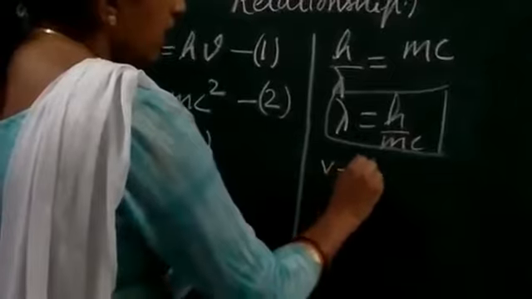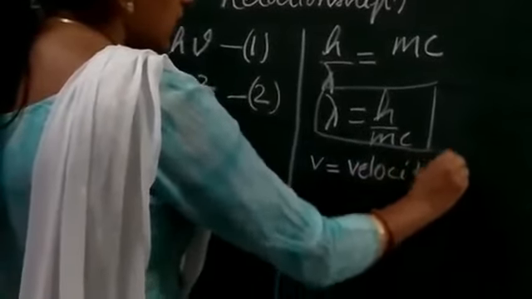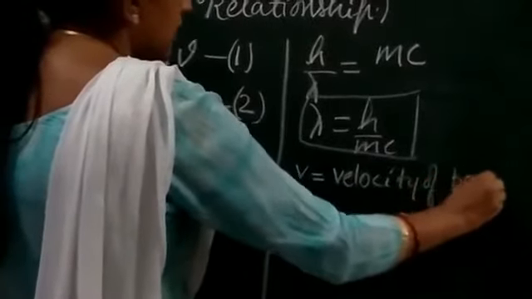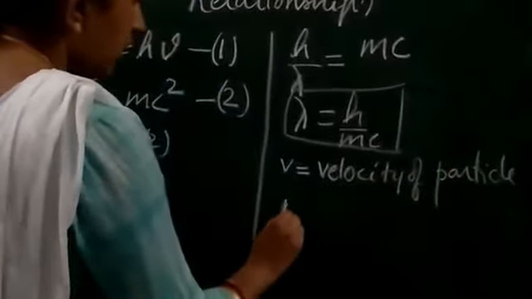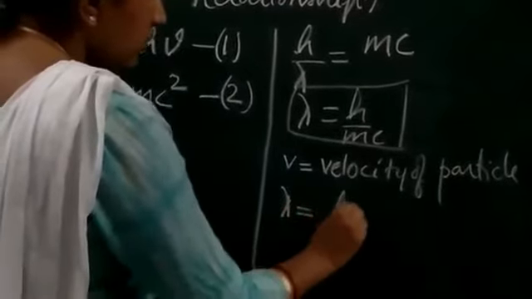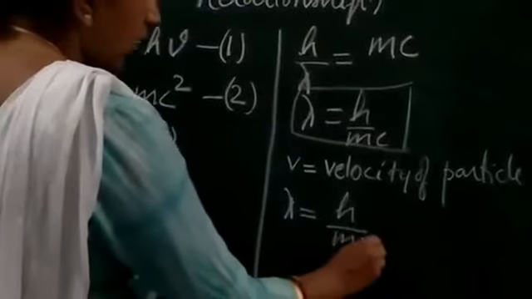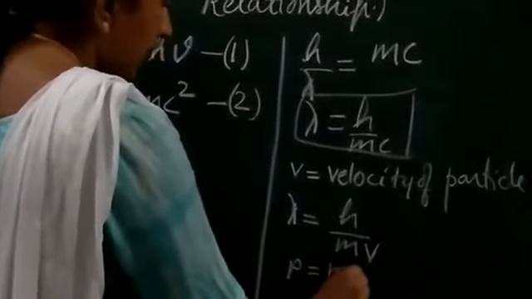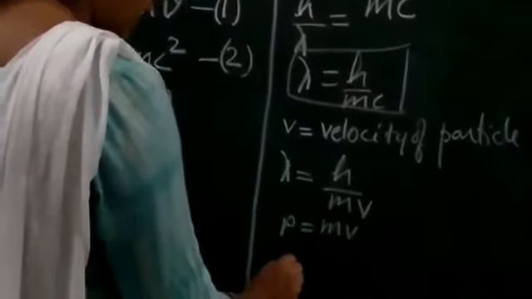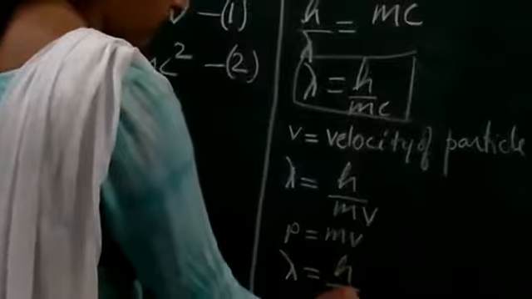So here lambda equals h upon mv. We know that momentum is equal to m into v, so we can write lambda equals h upon p.